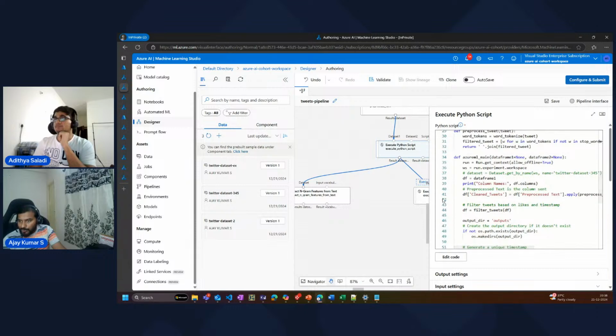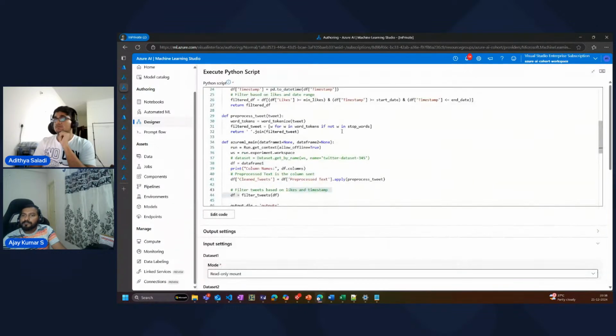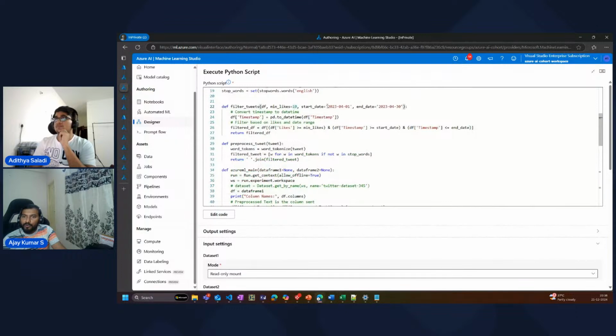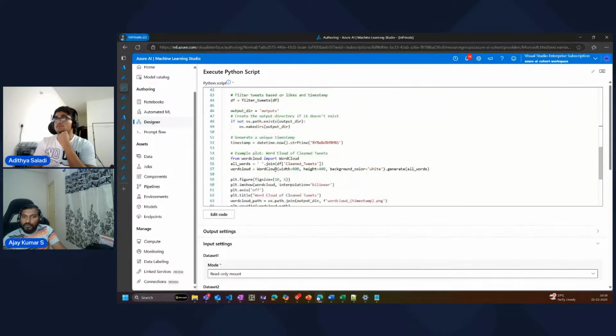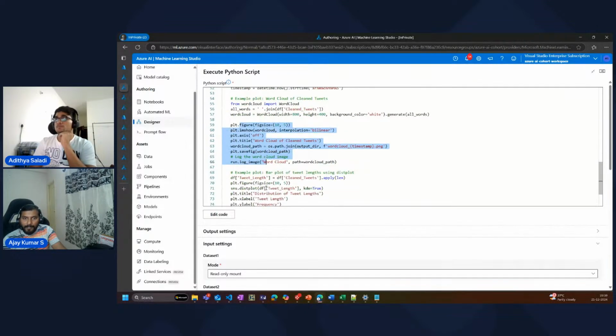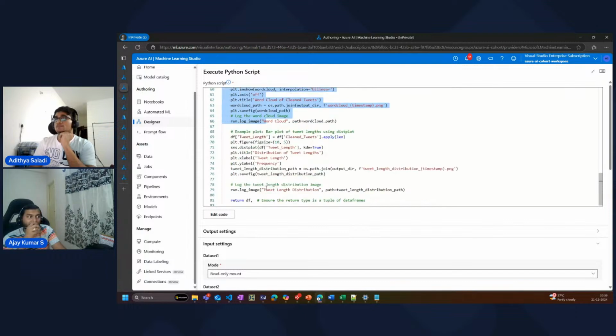The reason why we wrote this is I want to filter by a number of likes greater than 10, and also I want to filter my data set only for a particular month, which is April, right? So I've written custom code for it, and also I have plotted this visually using some custom plots, right? There are also existing plots which we can use. We have written custom code here.